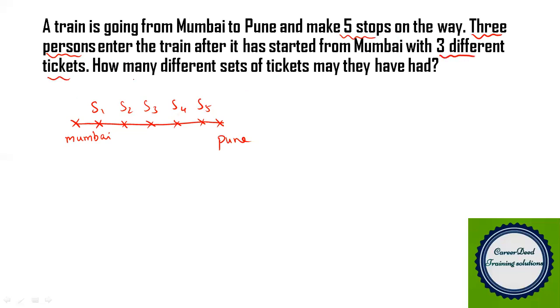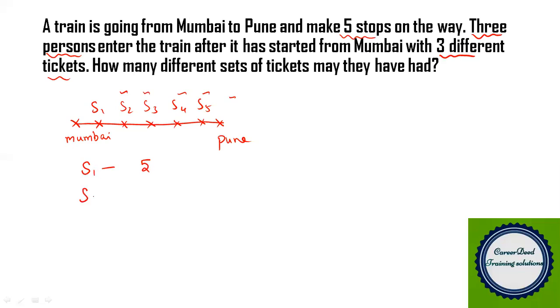Our question is how many different sets of tickets may they have held? Now assume they enter at the first station. Then they could have bought tickets for S2, S3, S4, S5 or Pune. So we have 5 tickets if they enter at station 1.